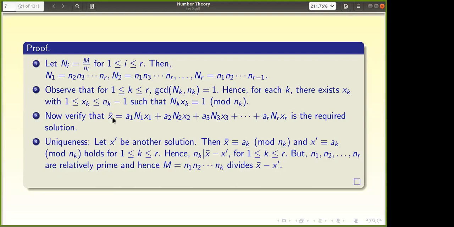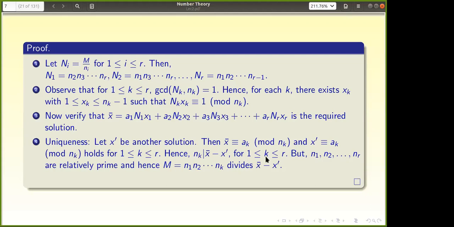Do not take this x bar. Existence is done. Now suppose there are two solutions: x bar is congruent to ak mod nk for every k, and x dash is congruent to ak mod nk for every k. Then what is my goal? What is the meaning? Both satisfy all of the congruences. So I first take k between 1 and r.